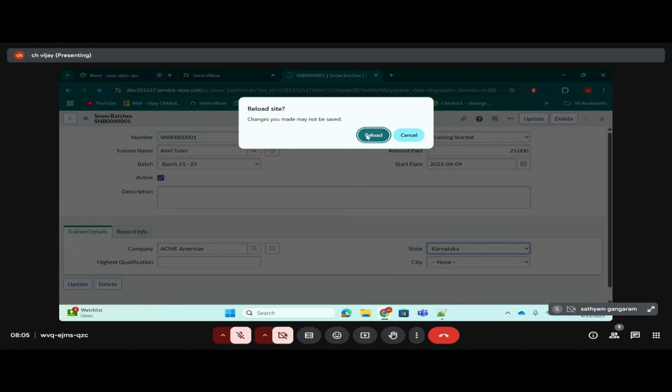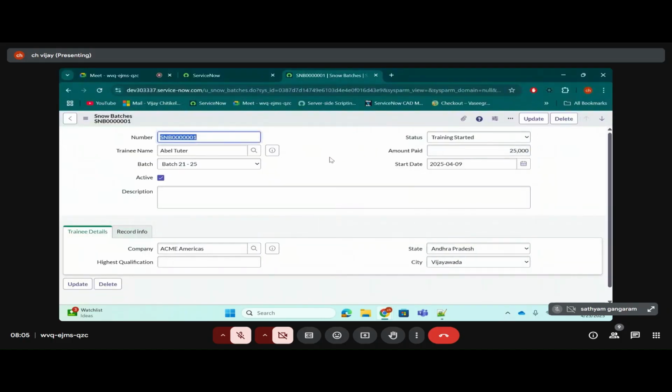Yesterday we created a child table and tried to make this batches table a parent table, and we discussed the criteria to qualify as a parent. We need to go to the table of the parent, go to the control section, and check the extensible checkbox to true. We also discussed how to make an auto number. Can anyone tell me how I can give an auto number for any table? We have to go to the table and in the control section put the auto number.